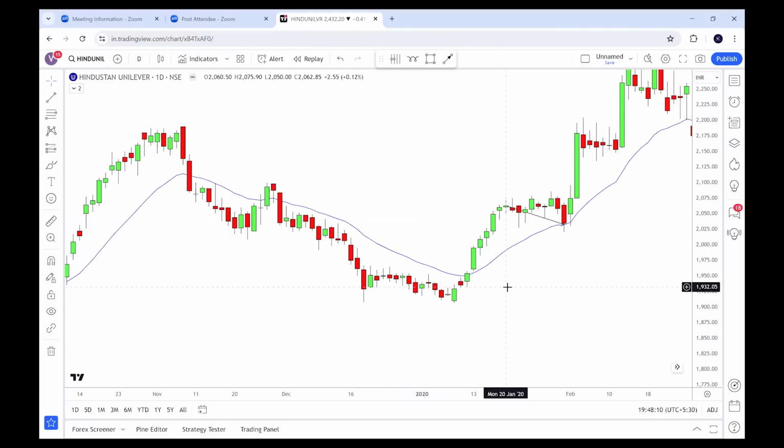Okay, now this is the next year 2020. I have taken 20th January. Why? Because 19th January was Sunday. So on 20th January the open was 2060 and on 31st January it was 2034. Again, this cycle worked. And look at this, look at how bullish Hindustan Unilever was before the cycle started. Once the cycle started, it turned bearish during that cycle.